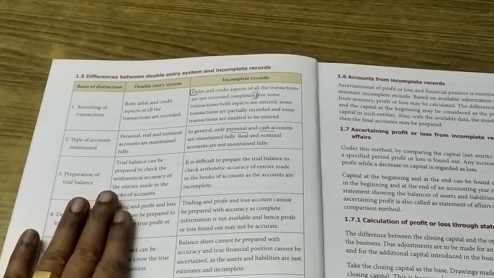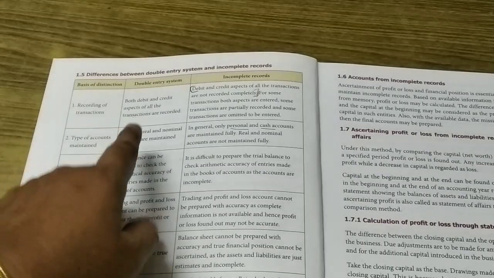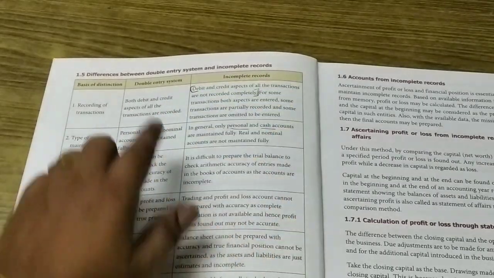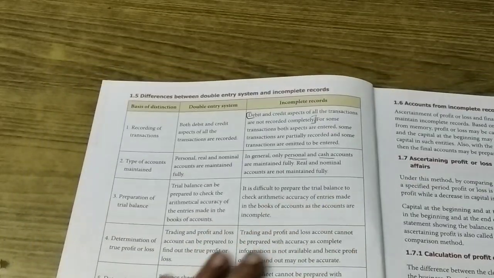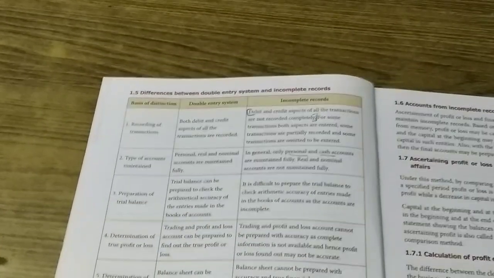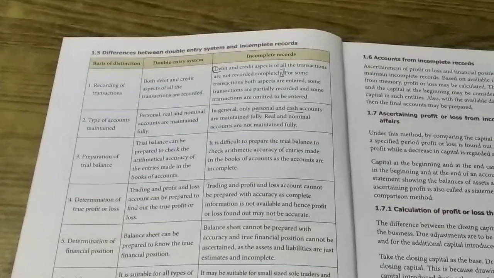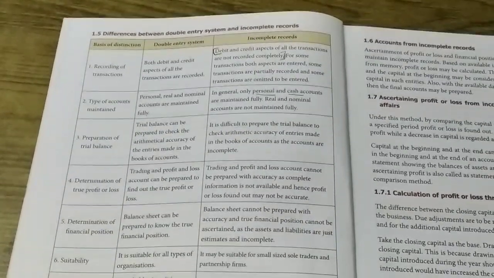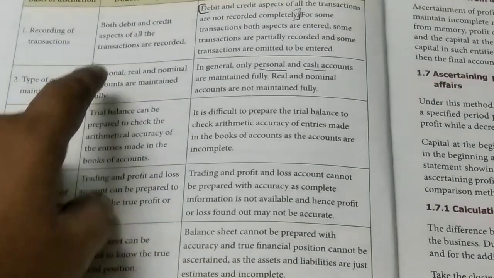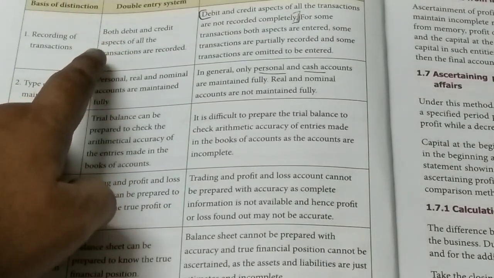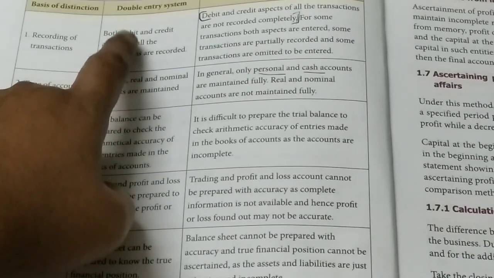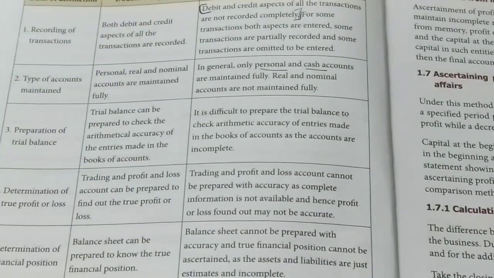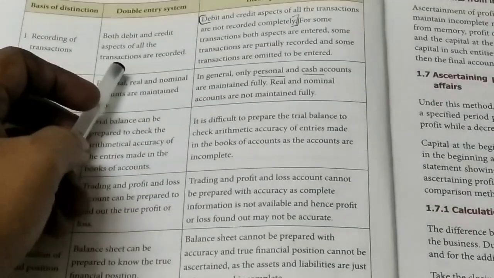Now we can see what are the differences between incomplete records and double entry. First one is regarding recording transactions. Here in case of double entry, both debit and credit aspects are entered.